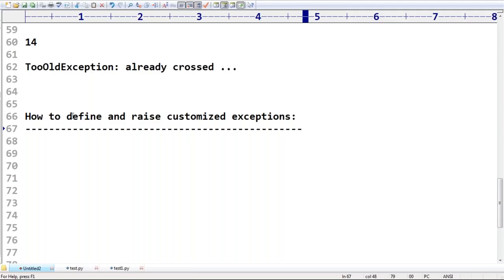Don't worry, sir. First, the point you people should be clearly aware of, what is the first point? Every exception in Python is a class only. Remember this one. It is a class that usually extends the Exception class, either directly or indirectly. Remember this one. BaseException we covered somewhere, right?